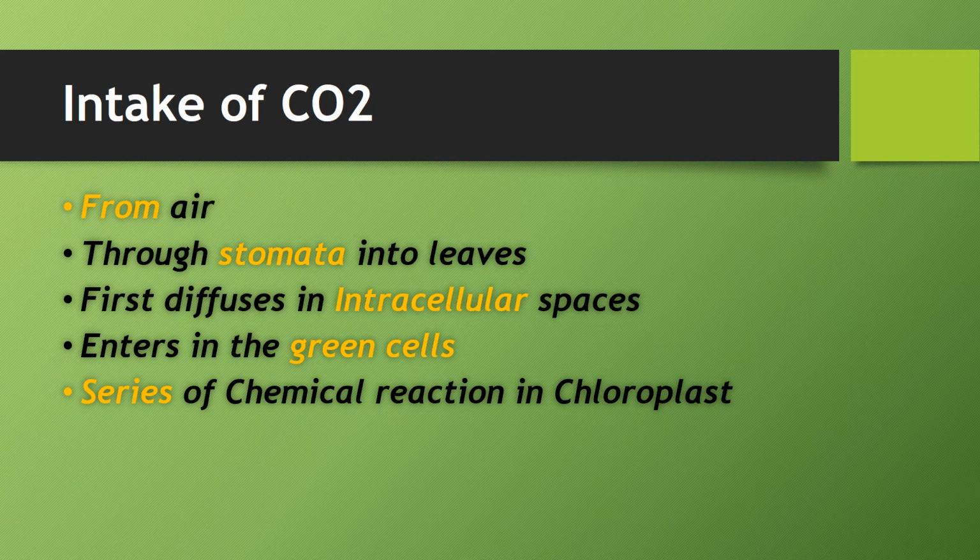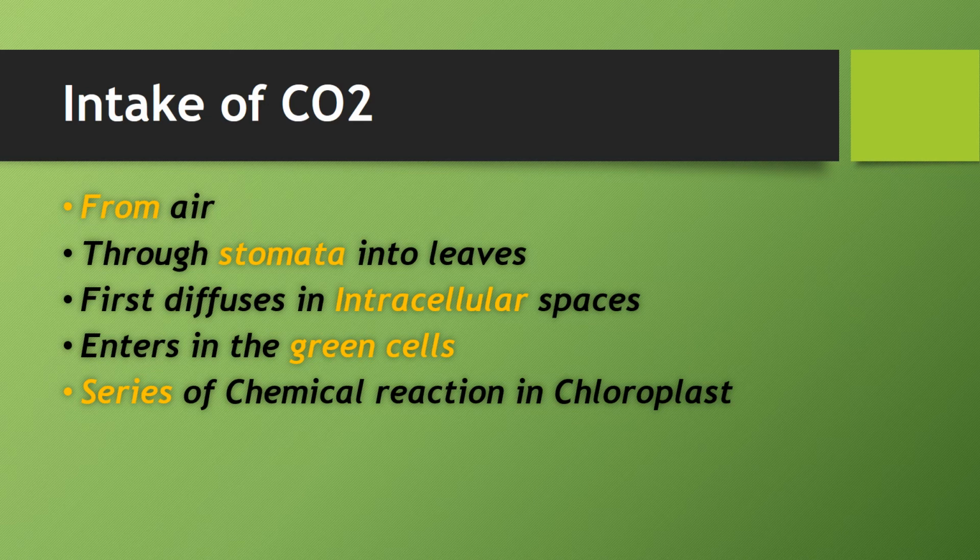Intake of carbon dioxide. Carbon dioxide is taken from air through stomata into the leaves, because photosynthesis takes place in the leaves, so they need this carbon dioxide. When absorbed by the leaves through stomata, it first diffuses in the intercellular spaces, the spaces among the cells, and then enters the green cells.